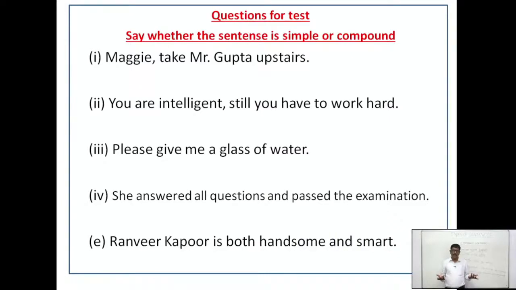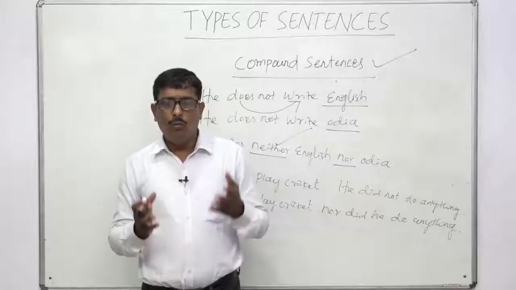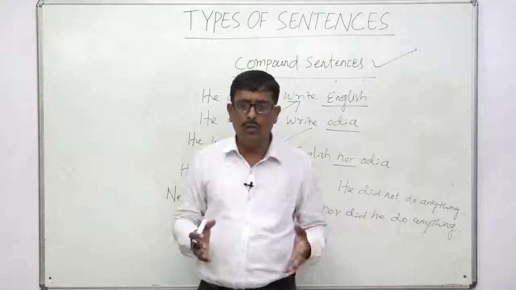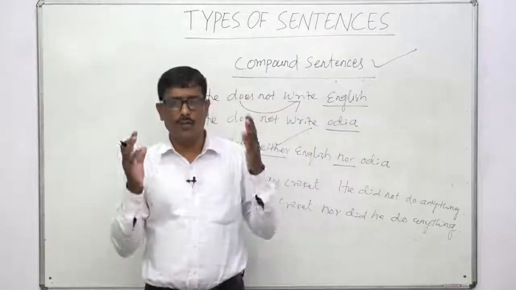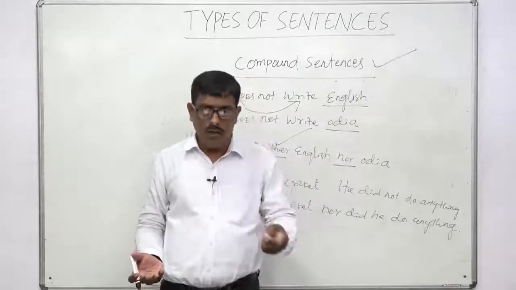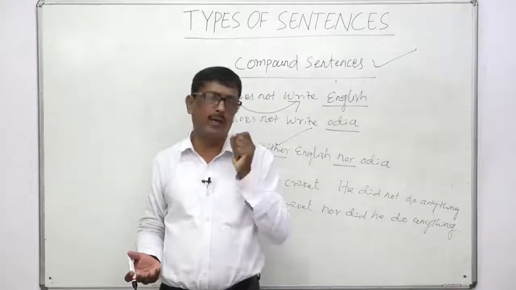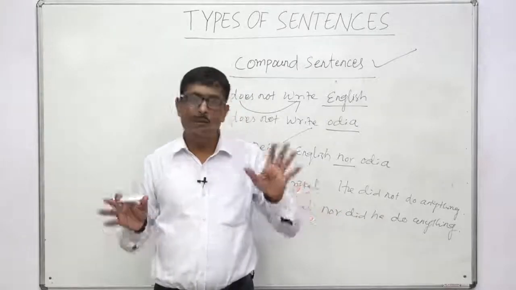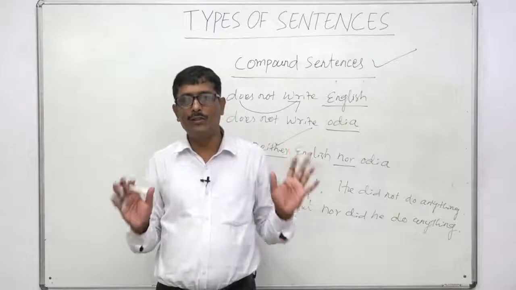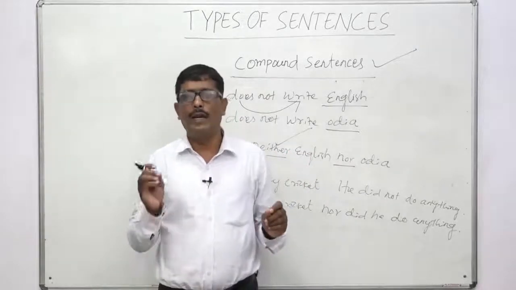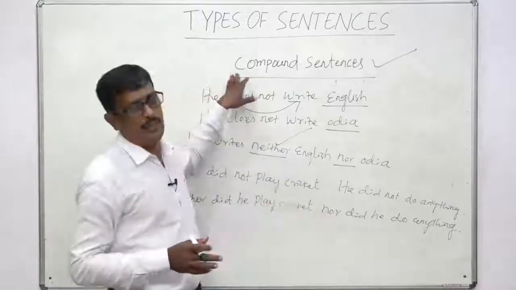Children, have you understood what you mean by a compound sentence? Once again, a compound sentence is a sentence that consists of two or more independent clauses joined by a coordinator or coordinating conjunction. Have you understood today? We have discussed completely that particular kind of sentence, the compound sentence.